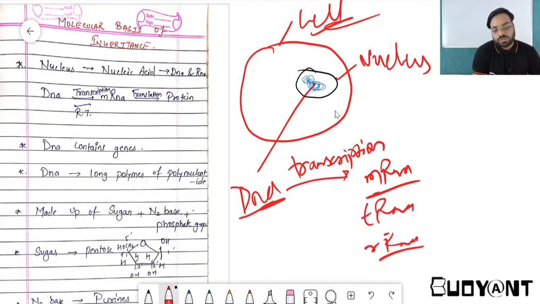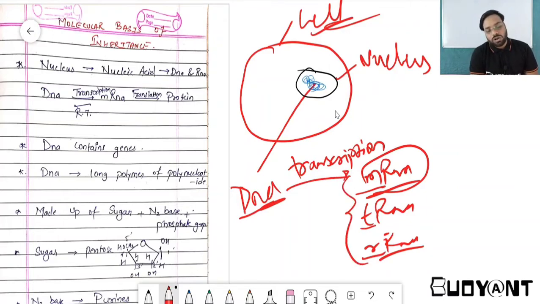M stands for messenger RNA, T stands for transfer RNA, and R stands for ribosomal RNA. Together, mRNA, tRNA and rRNA help to convert the mRNA into structural protein.